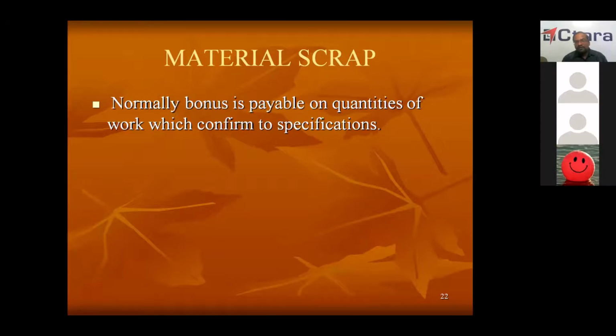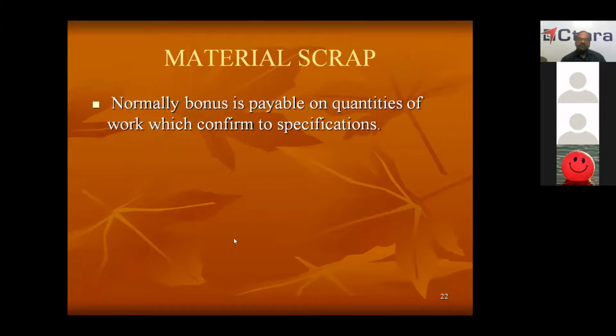But if it is not accepted by the inspector, that means you have not done the job properly, then it will not be passed by inspection and you will not be paid incentive for that particular job, because you have not done it up to the specification. Whatever the inspection criteria is, the work should conform to the specification. Then only you will be paid incentive.